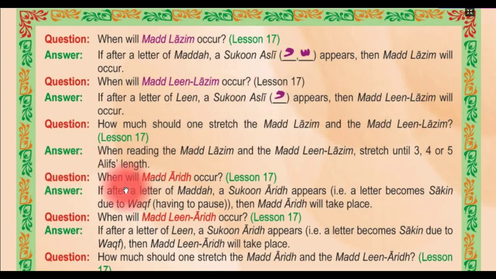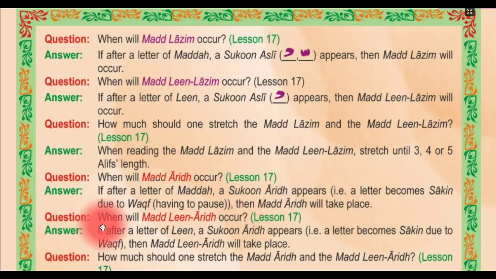Question. When will Mad Aris occur? Lesson number 17. If after a letter of Mad, Skun, Aris appears, that is, a letter becomes a Sakin due to Waqf, heavy to pause, then Mad Aris will take place.